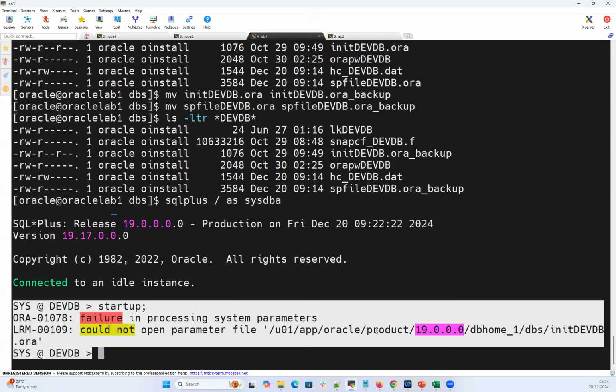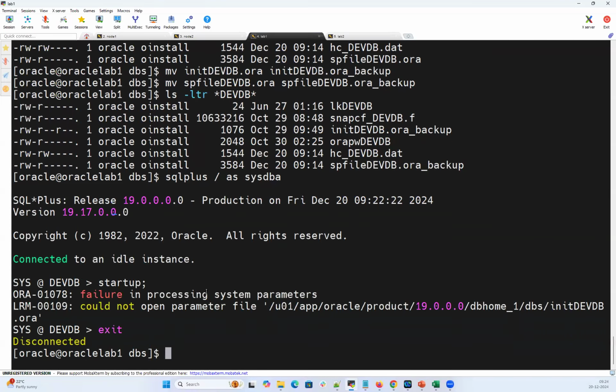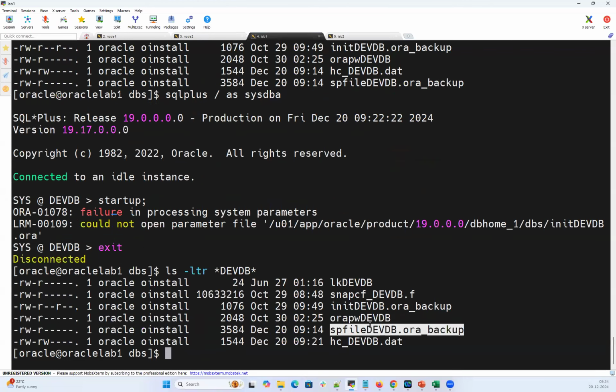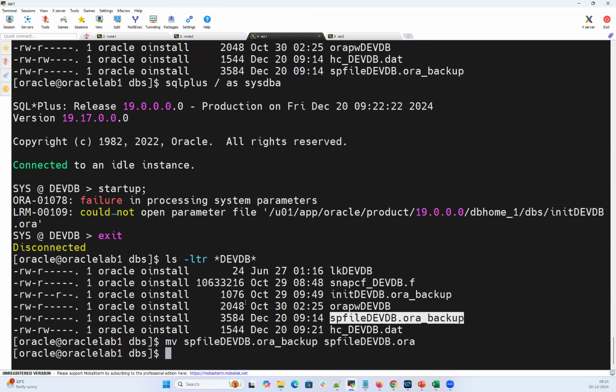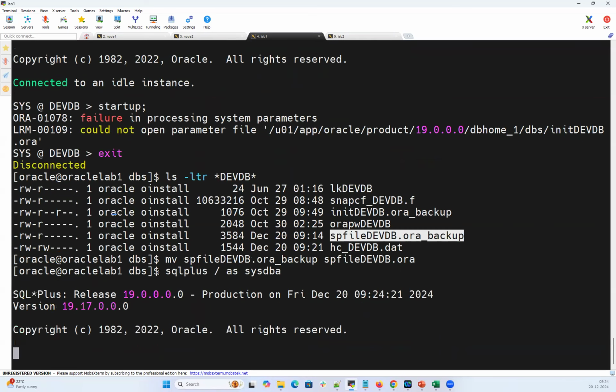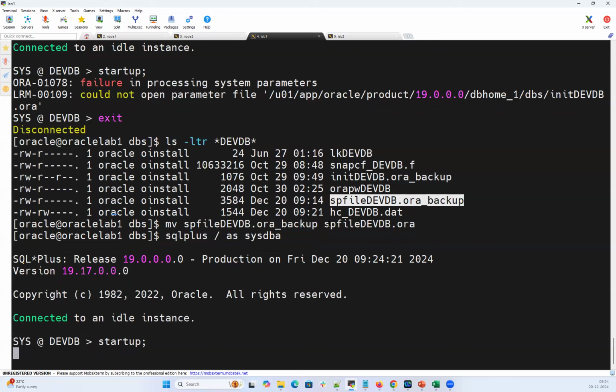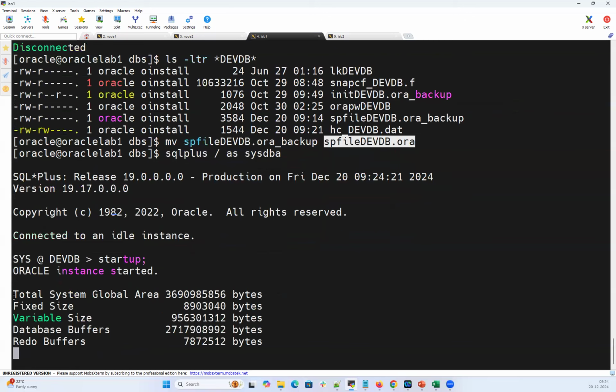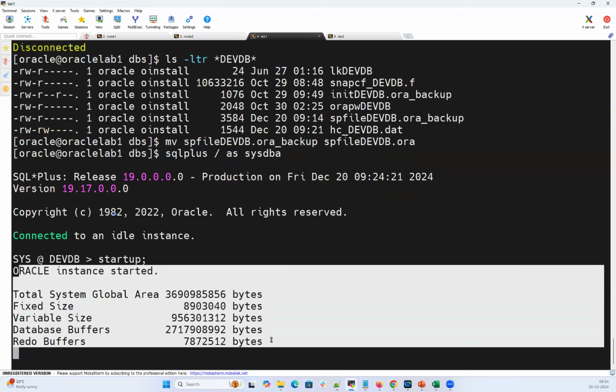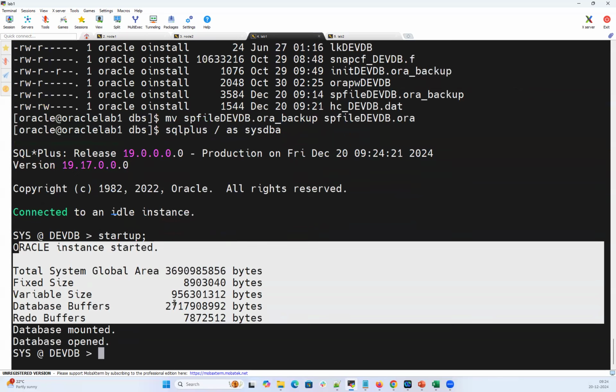Now I'll move back my SP file and P file, and I'm going to do just startup. We're going to read this SP file now. According to this SP file, whatever parameters we defined, SGA, PGA, and other parameters, my instance will get started. It'll allocate the memory and it'll start the background process.